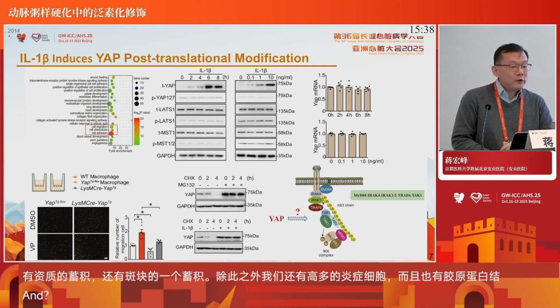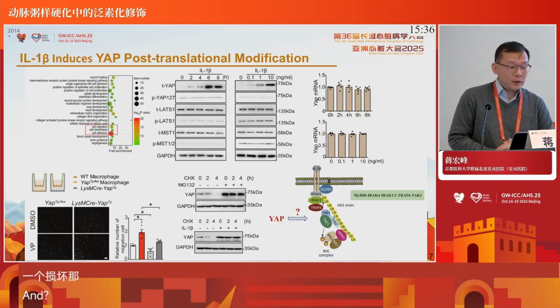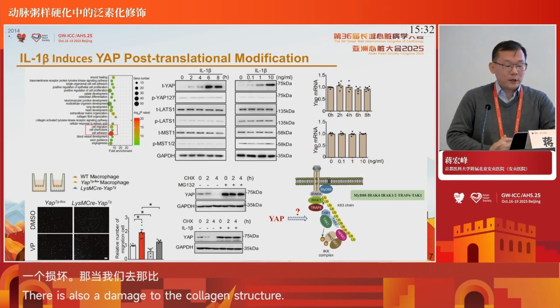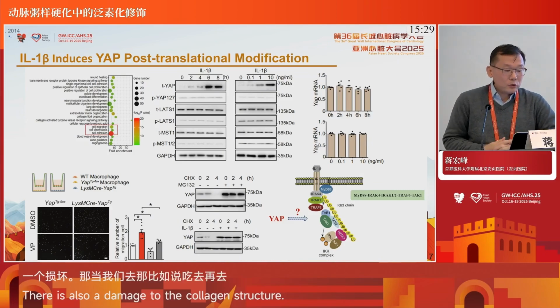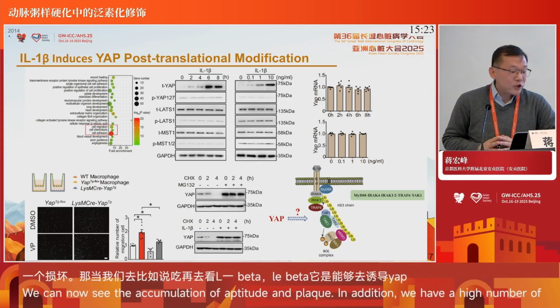When we treat macrophages with inflammatory factors like interleukin-1 beta, we found interleukin-1 beta can induce YAP expression in macrophages, and it's associated with macrophage adhesion and migration.